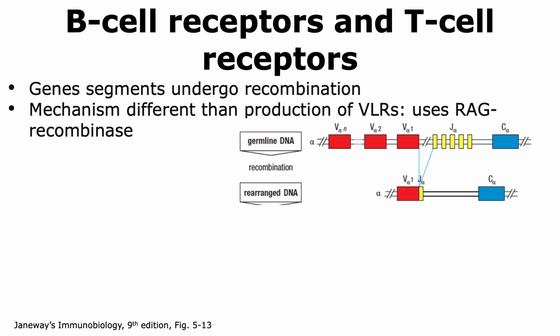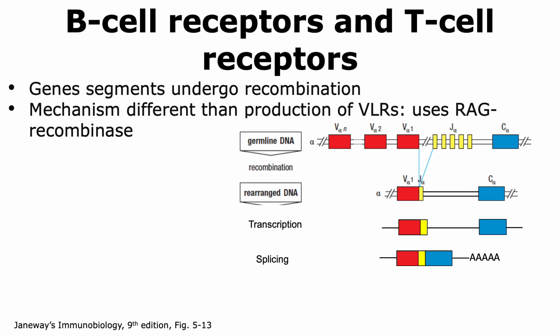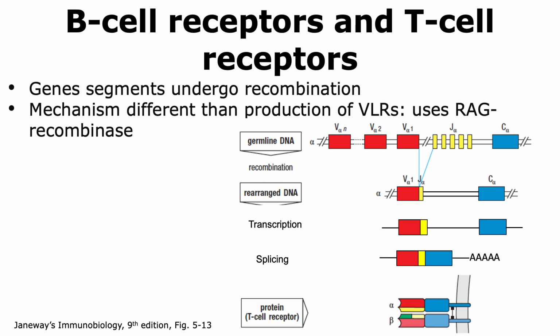In the case of B cell and T cell receptors, the protein that mediates this DNA recombination event is the RAG recombinase. Now, once the V and J gene segments are joined together, then the DNA can be transcribed. And the RNA that is then formed is spliced, and finally we are able to form the polypeptides that form either the B cell receptor or the T cell receptor.